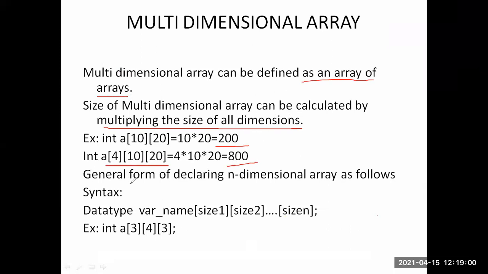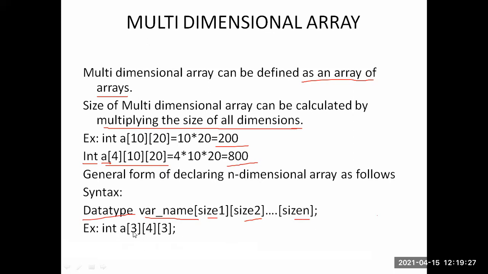Actually, the general declaration of an n-dimensional array is: data type, this is the data type, integer, then variable name. I'm taking the variable name a, size 1, size 2, and size n. You can give any number of sizes here. This is the example for a multi-dimensional array. This is the three-dimensional array.